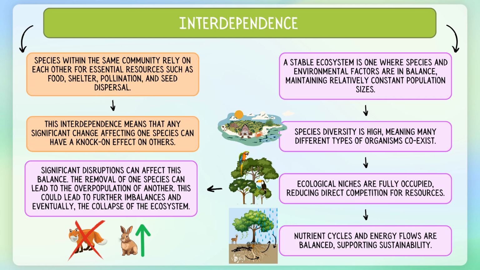We acknowledged the features of stable ecosystems, where species and environmental factors are in balance and resistant to change. To conclude, the lesson highlighted the importance of interdependence in communities, emphasizing that each species plays a pivotal role in the ecosystem's overall health and stability. By understanding these dynamics, we can better appreciate the need for conservation and the protection of biodiversity,